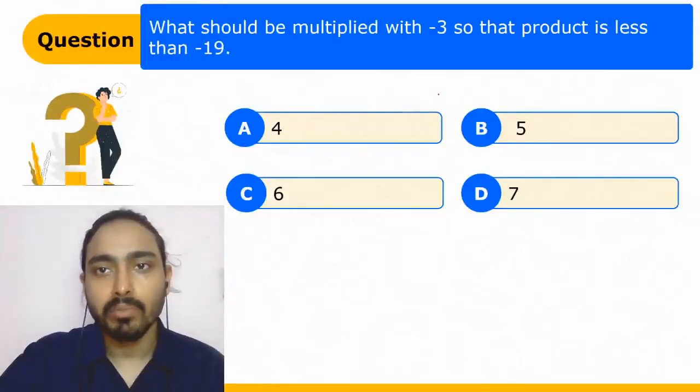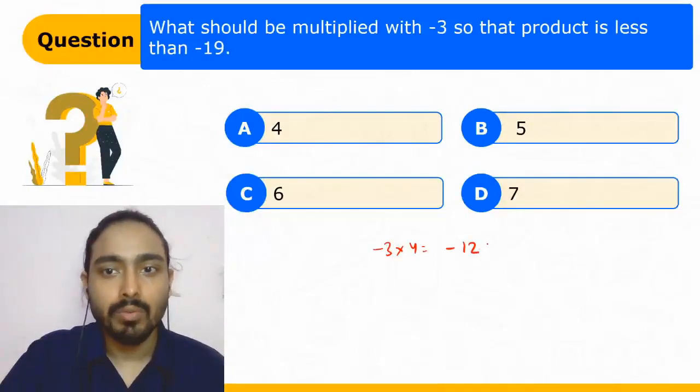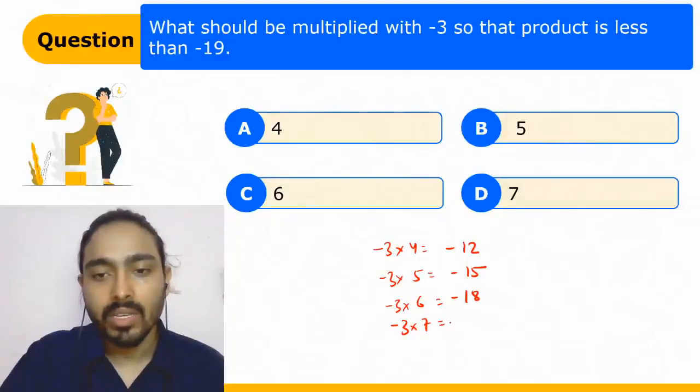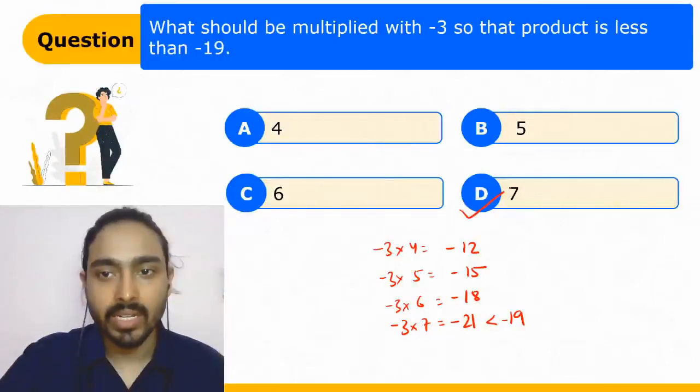What should be multiplied to minus 3 so that the product is less than minus 19? So if you multiply minus 3 by 4, you'll get minus 12, which is greater than minus 19. Similarly, minus 3 into 5 is equal to minus 15, which is also greater than minus 19. Minus 3 into 6 is equal to minus 18, which is also greater than minus 19. But minus 3 into 7 is equal to minus 21, which is less than minus 19. Okay, so D is the right answer.